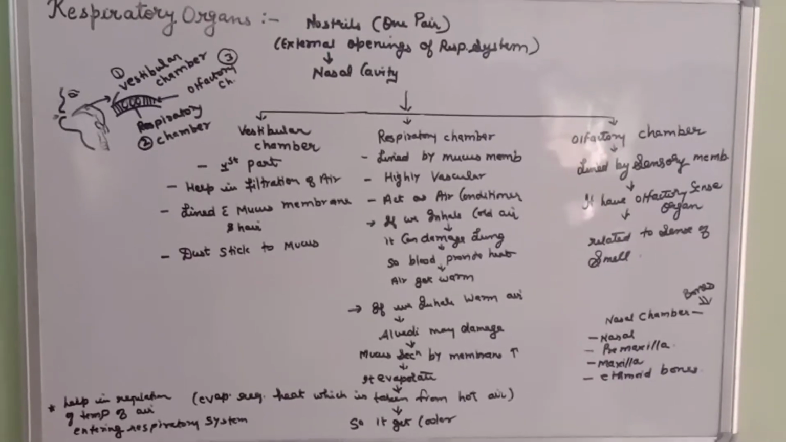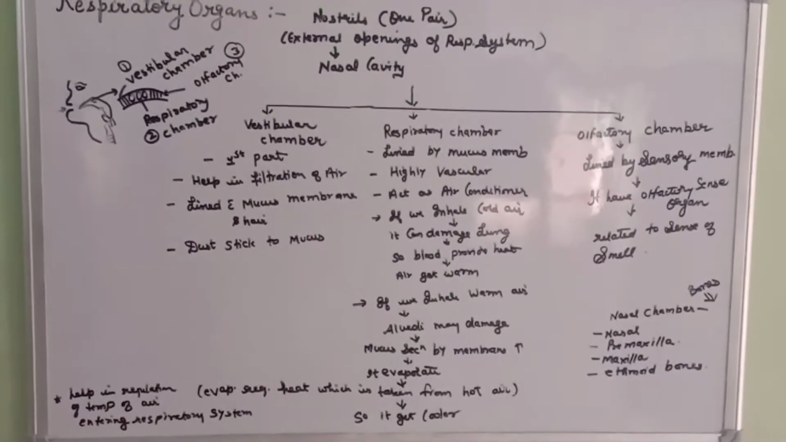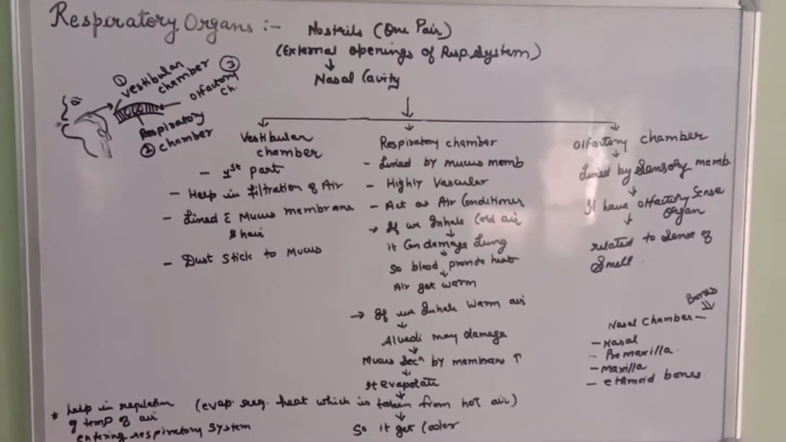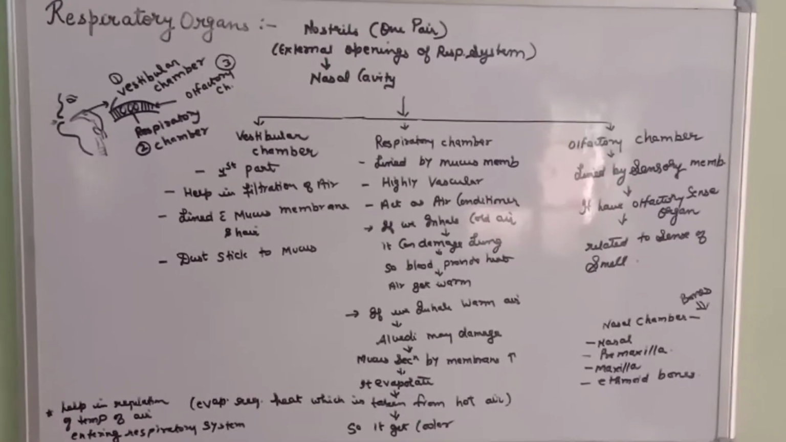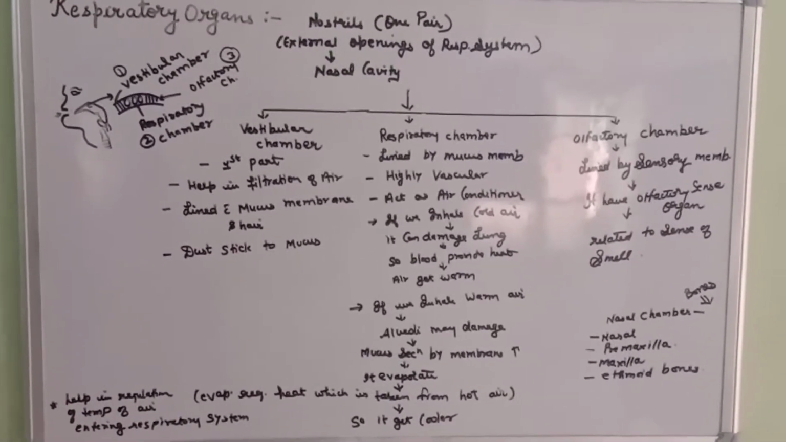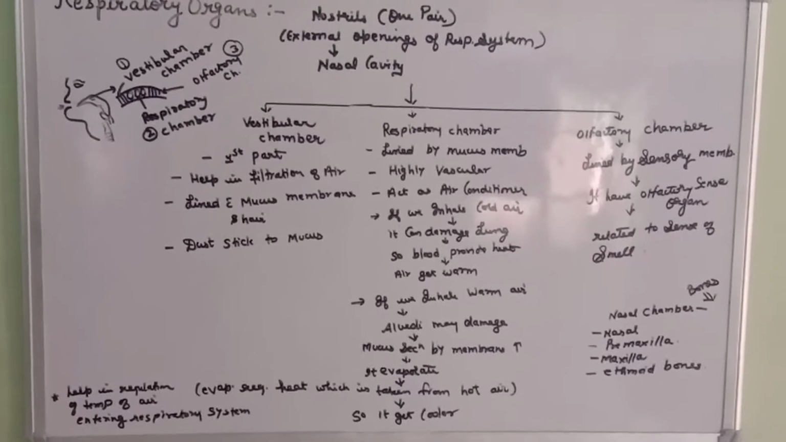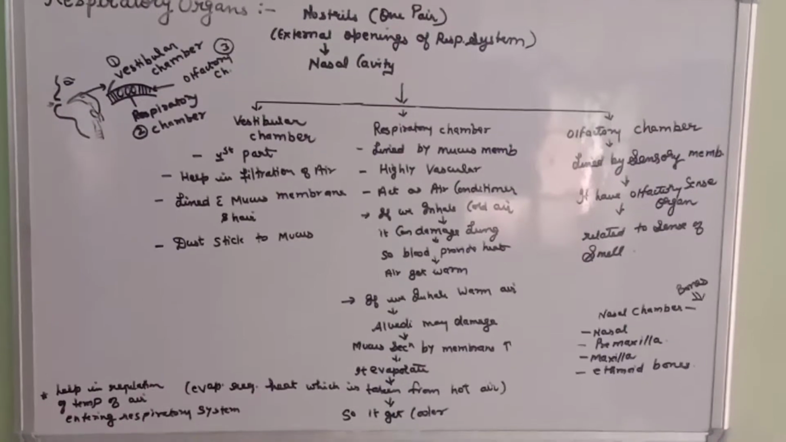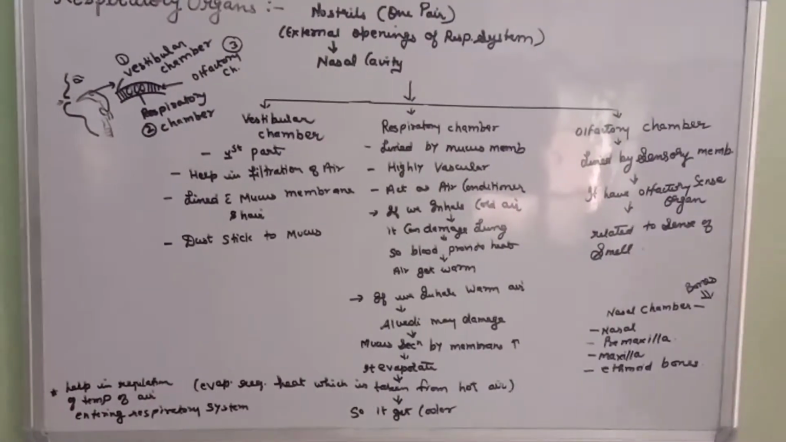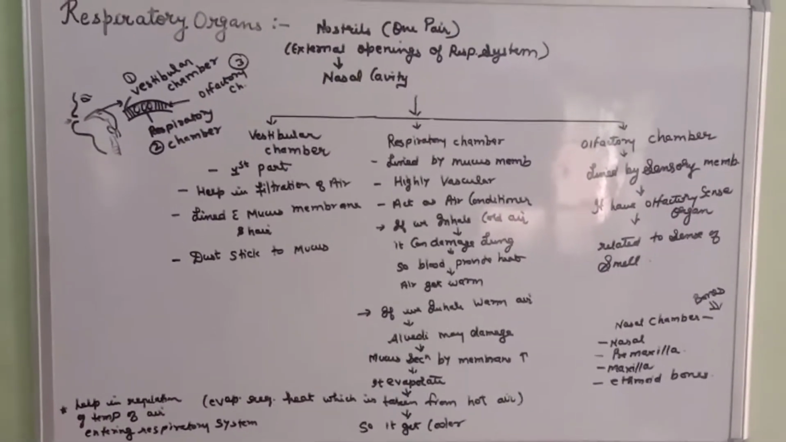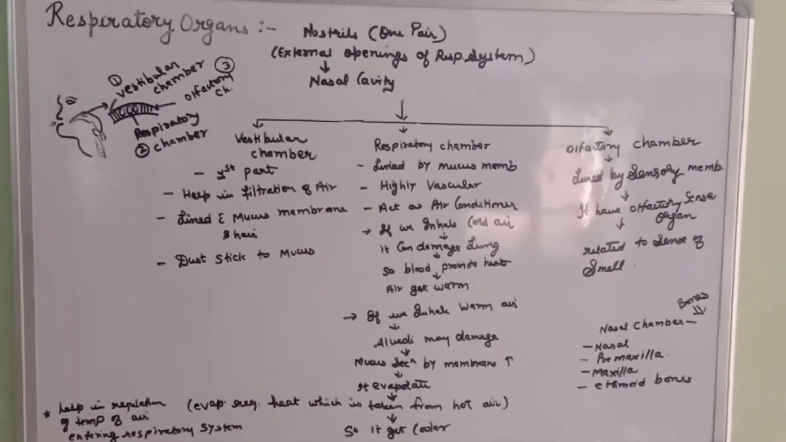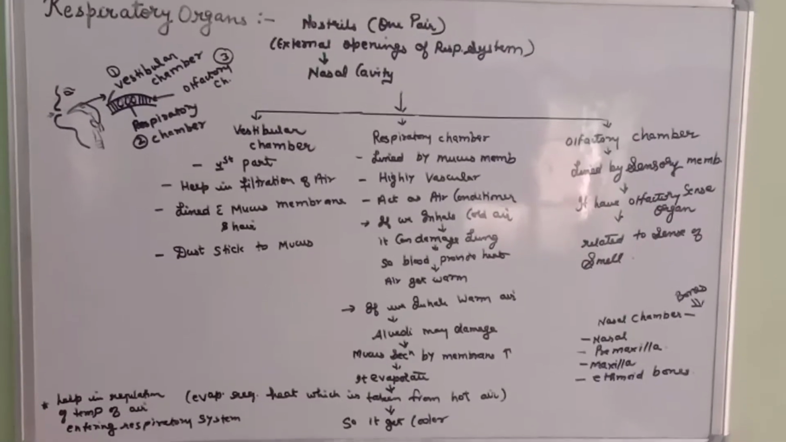Good morning, students. In the previous section, we have studied what is respiration and its type. Now, we will study about respiratory organs which help in respiration. As we have seen, the various respiratory organs which help in respiration are nose, nostrils, nasal cavity, larynx, trachea, bronchi, lungs. Today we will be studying about nasal cavity and nostrils.